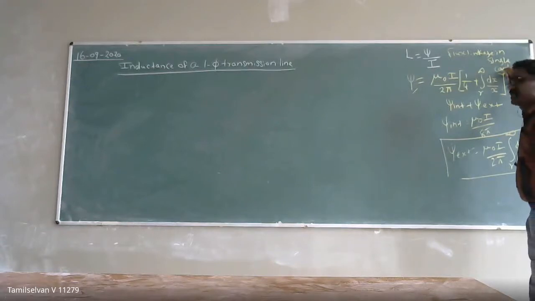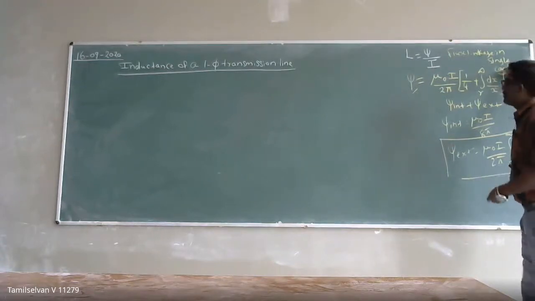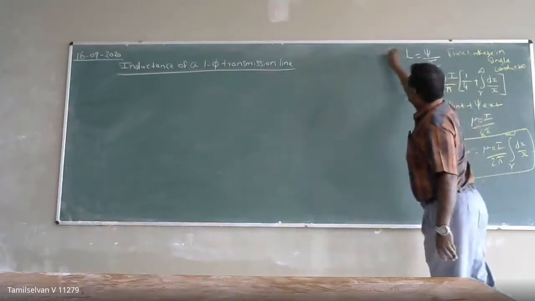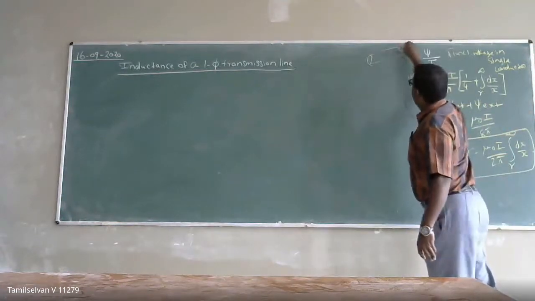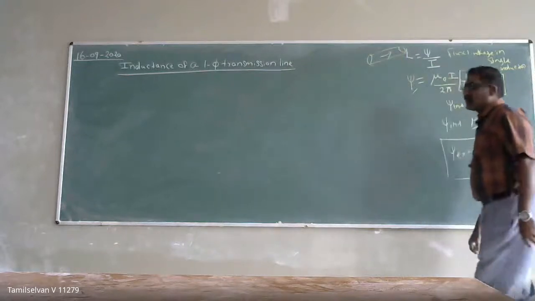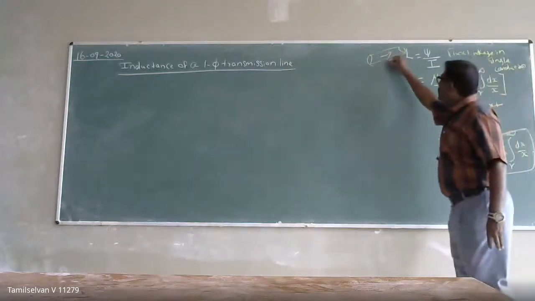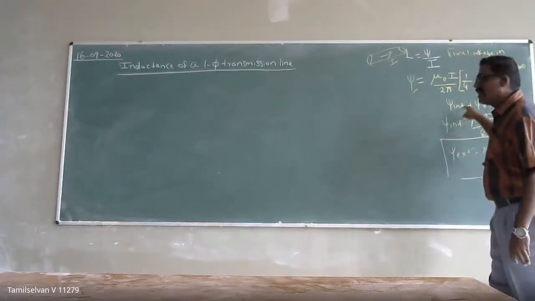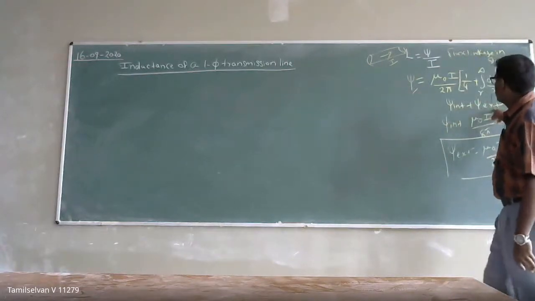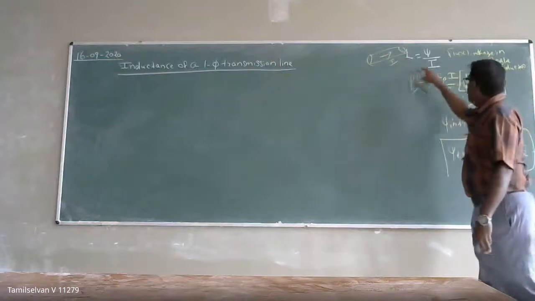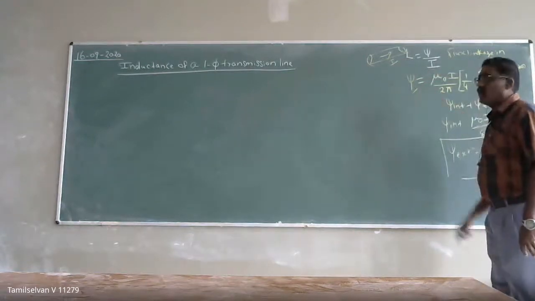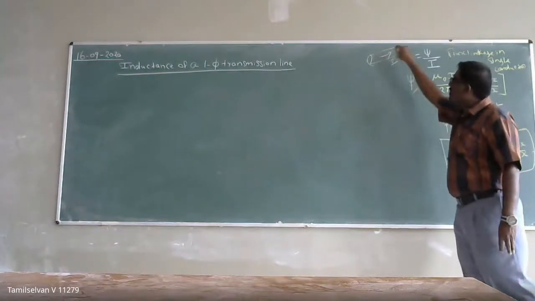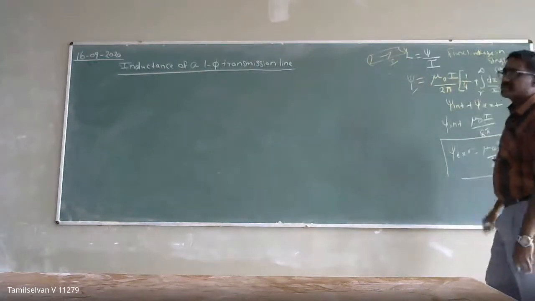When the current flows through the conductor, I think we have considered the conductor like this. If I ampere of current is flowing through this conductor, what will be the flux linkage? That flux linkage will be the internal flux linkage plus the external flux linkage due to its own current. What about the current flowing in the neighboring conductors? What is the flux linkage on this conductor? What expression did we get?